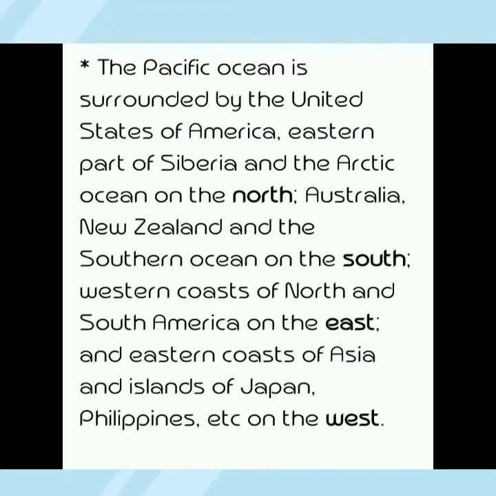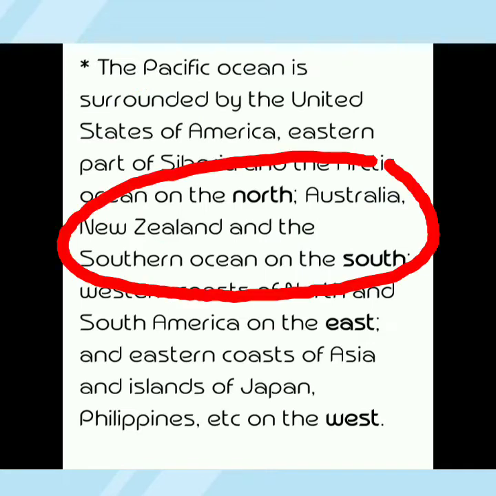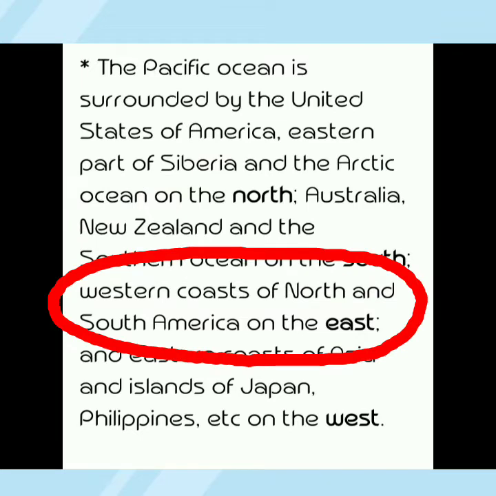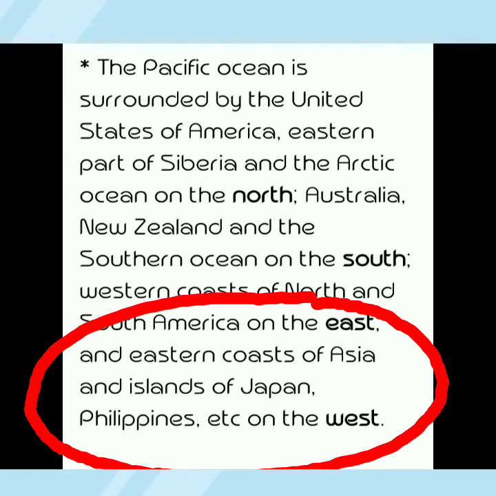The Pacific Ocean is surrounded by the United States of America, eastern part of Siberia, and the Arctic Ocean on the north, Australia, New Zealand, and the Southern Ocean on the south, western coast of North and South America on the east, and eastern coast of Asia and islands of Japan, Philippines, etc. on the west.